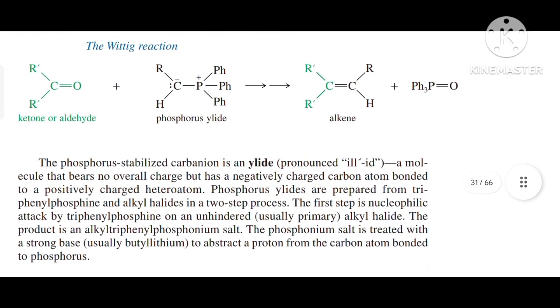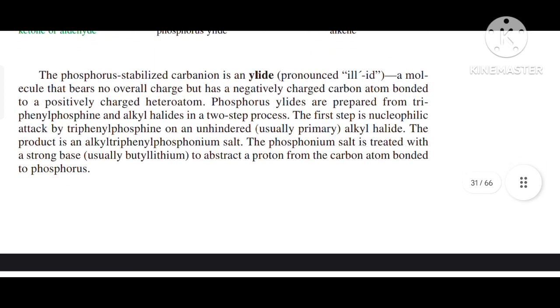So there is the Wittig reaction in which we use our carbonyl compound, that is aldehyde or ketone, with a phosphorus ylide. Then on reacting with the phosphorus ylide, it gives alkene and Ph3P double bond O. The phosphorus stabilized carbanion is an ylide, a molecule that bears no overall charge but has a negatively charged carbon atom bonded to a positively charged heteroatom. Phosphorus